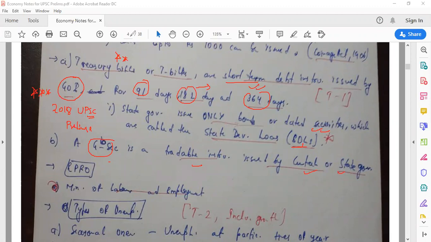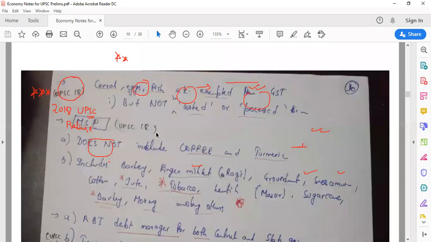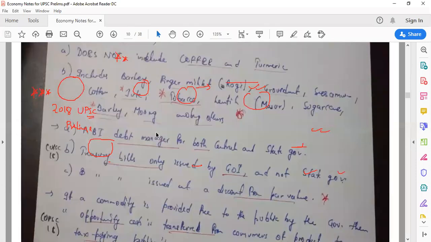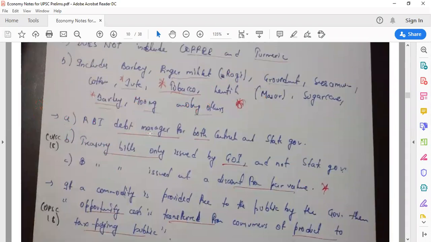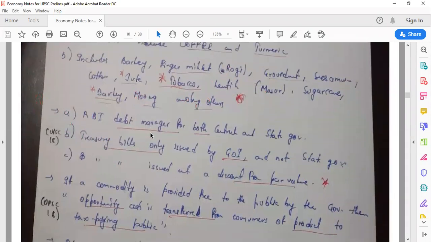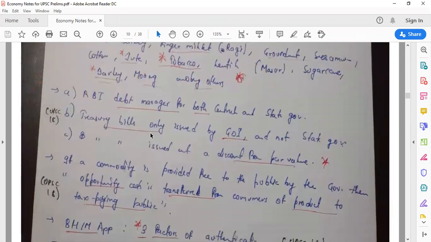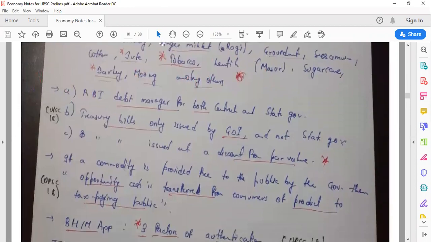Now let's go to the question they asked in 2018, so that you can see that yes, they are actually repeating. This is how I made it when I was doing UPSC 2018 questions. See, just a second. See, RBI is the debt manager of both central and state government, so it manages the debt of both. Now, this is the question, and I have written here UPSC 2018. So this question has been asked in UPSC 2018.